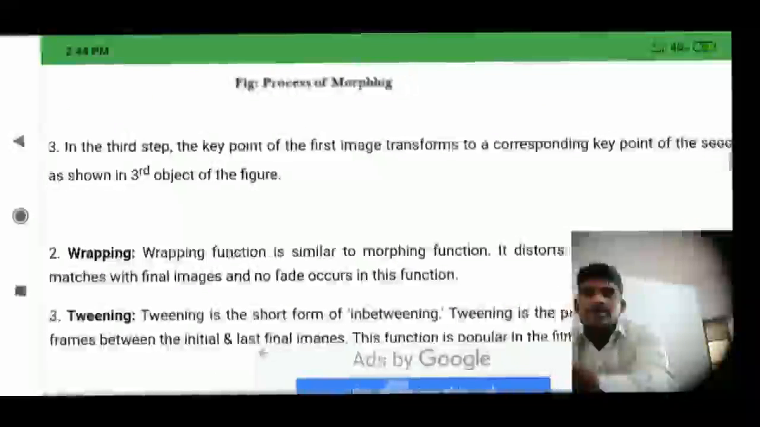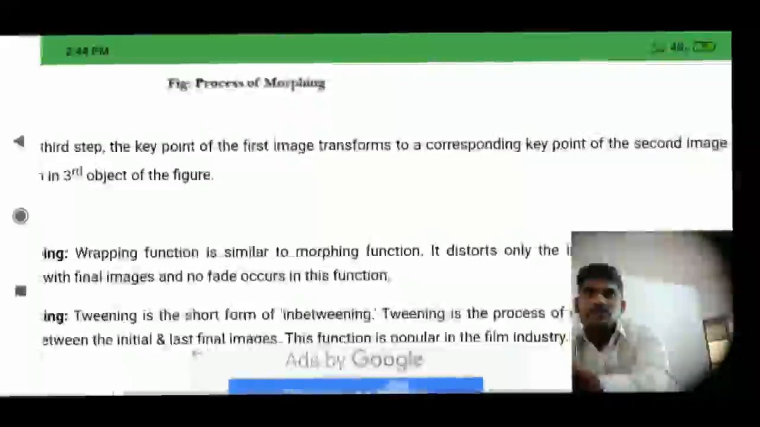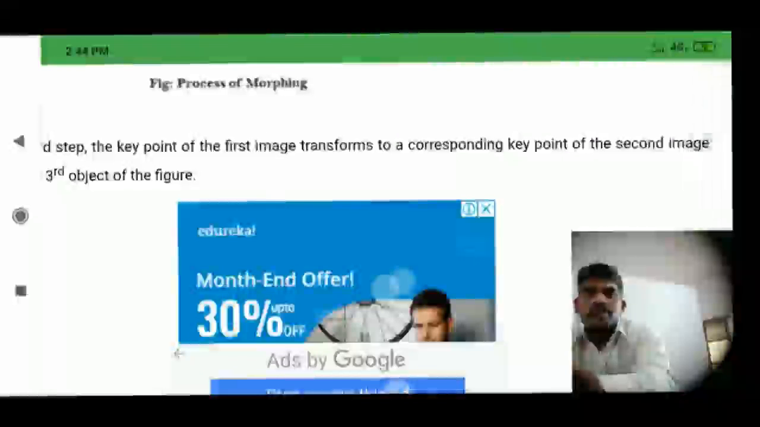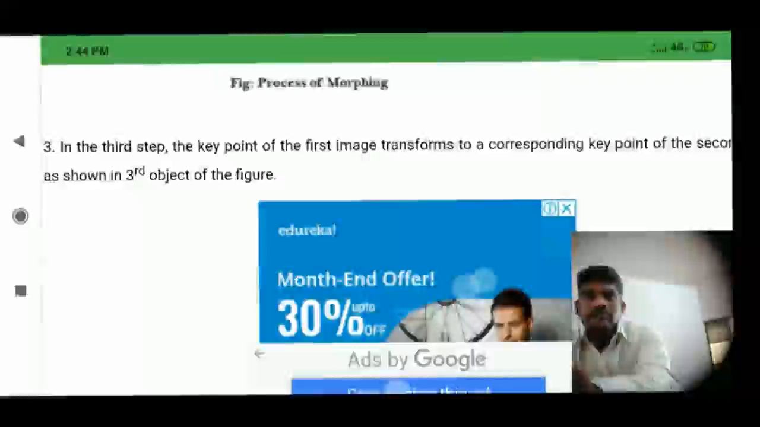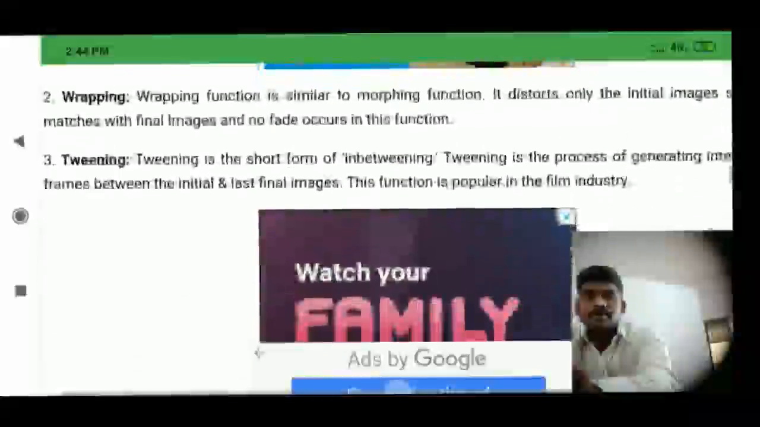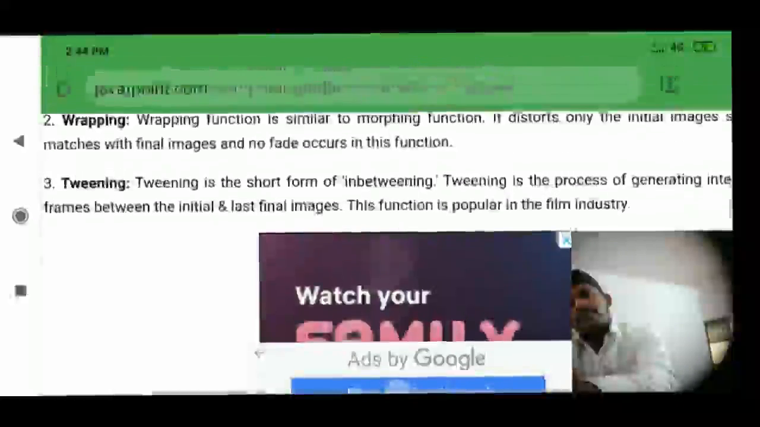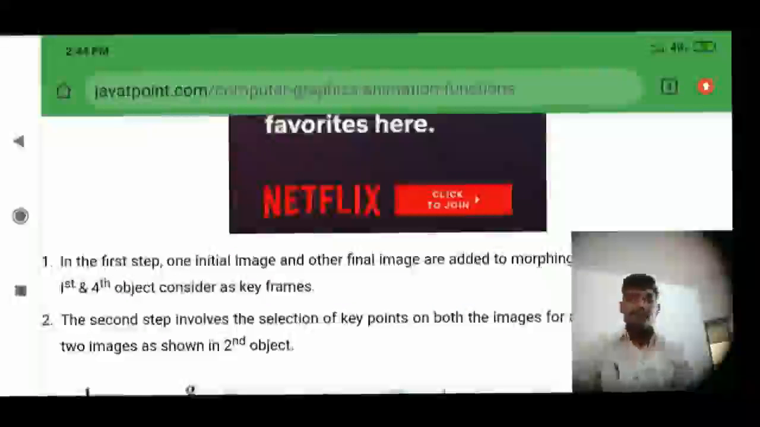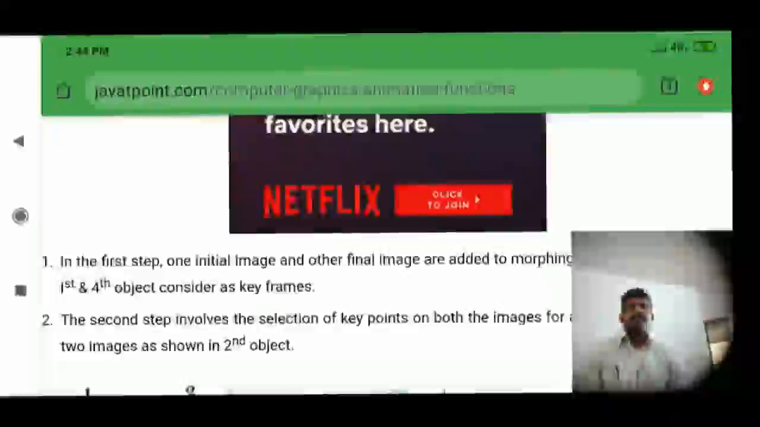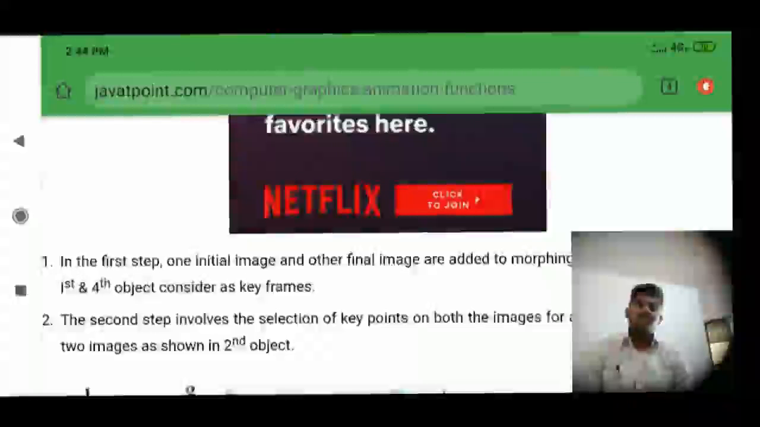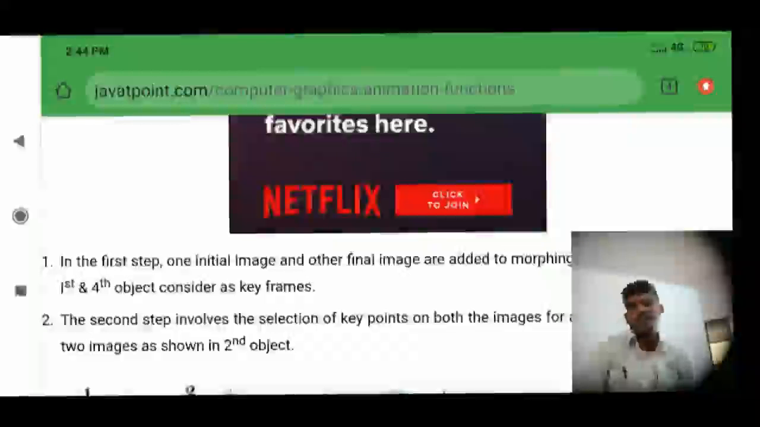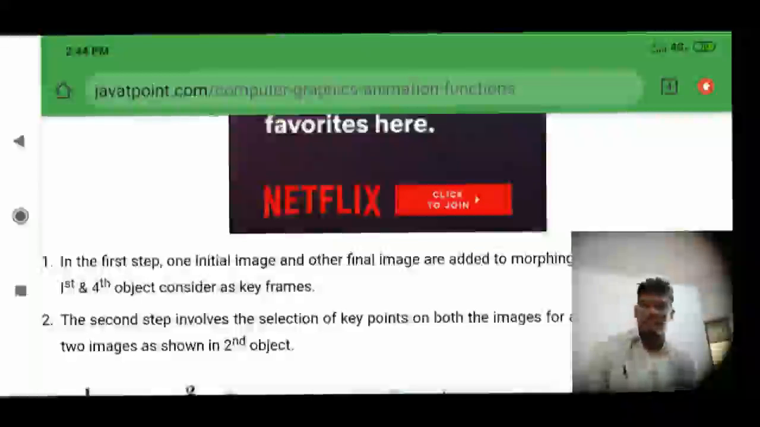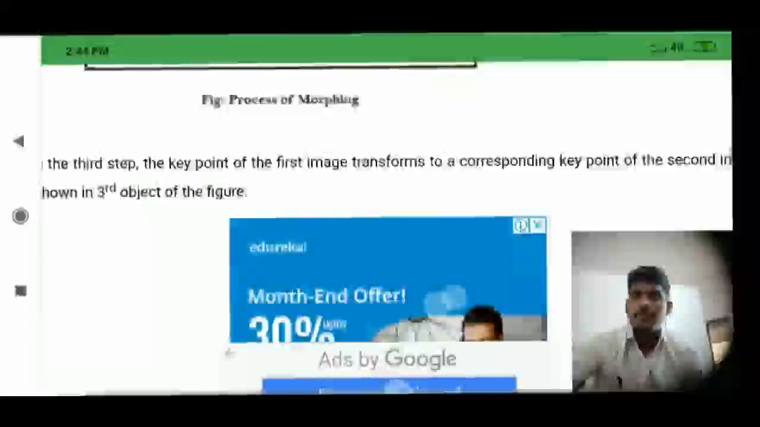So now look here. In the third step, the key points of the first image are transformed to the corresponding key points of the second image, as the third object of the figure. So this is the morphing technique. I hope you understood what the morphing technique is. Morphing is one of the animation functions. We will see the remaining functions also. Among them, morphing is very, very important.